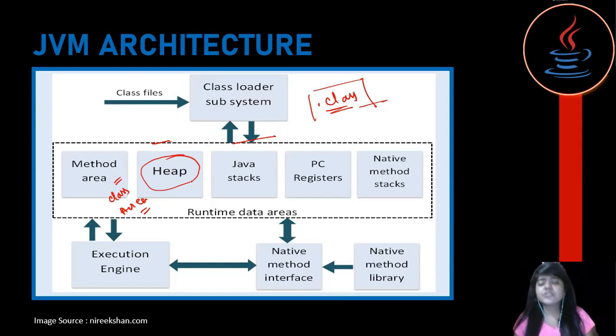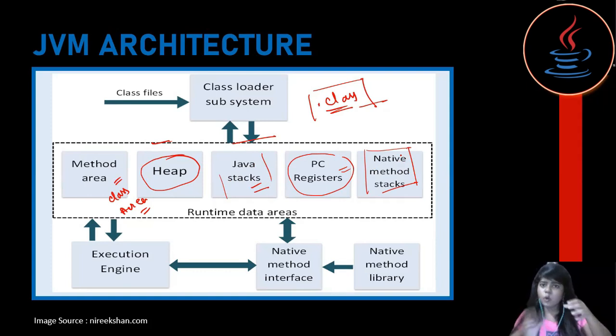In this section, we store the information about the objects. In Java stacks, we store the method calls as well as local variables. In the program counter, we store the address of the current execution thread. Next, in the native method stacks, we store the code written in C and C++.